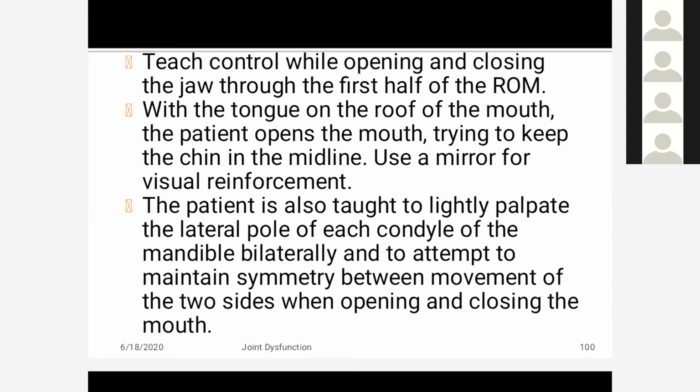The patient is also taught to lightly palpate the lateral pole of each condyle of the mandible bilaterally, to maintain symmetry between the movement of the two sides when opening and closing the mouth. That is, place the index finger on both sides of the mandibular condyle, on the lateral pole, to palpate the movement. Symmetrical movement should occur between the right and left. Then make contact of the tongue with the hard palate and perform mouth opening to see whether any deviation is present. Therefore, tell the patients to perform the exercise in front of a mirror.